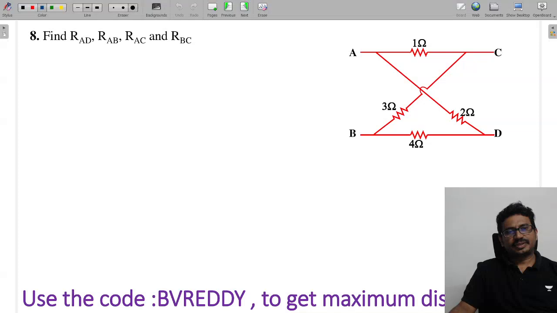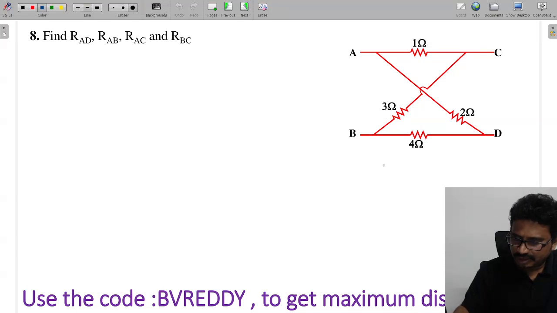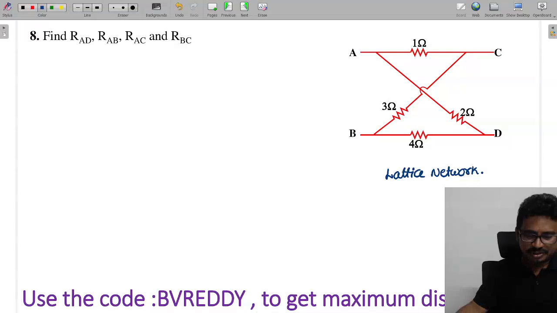Find RAD, RAB, RAC, RBC. Now this is called a lattice network. This is called a lattice network. See how we need to solve this type of problem. First, we need to get the RAD element, right? So if I redraw this part, you can observe carefully.